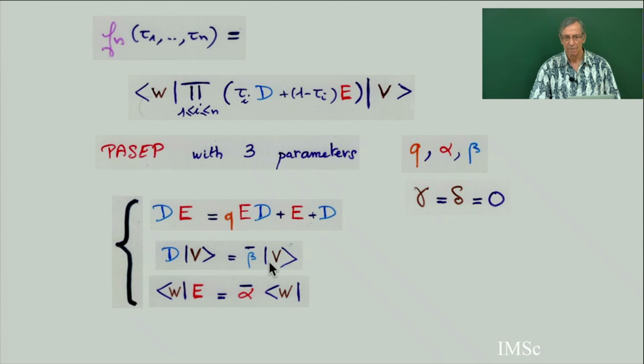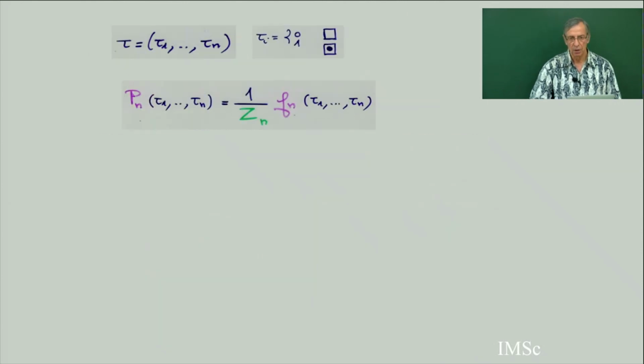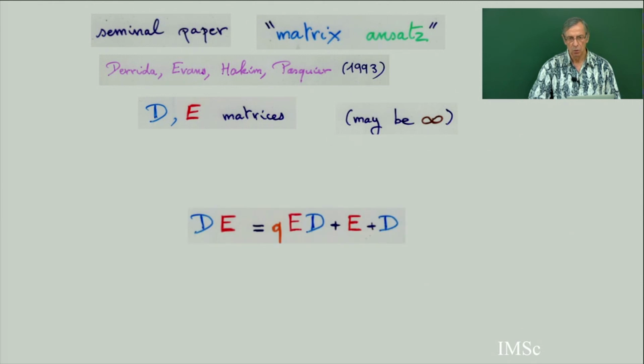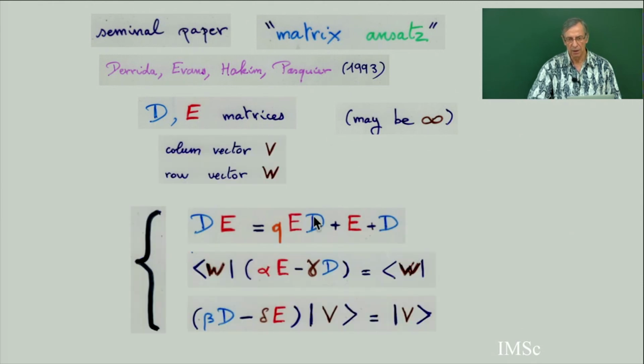Where is q in the other equation? The q is in the parameters alpha, beta, gamma, delta, which are like a border condition. So this is these 2 special equations, the general equation, and this is the border condition. Here it's just q, so if you put q equals 0, the TASEP, then you have DE equal E plus D. For general q, then you have this quadratic PASEP algebra. This is the border condition.